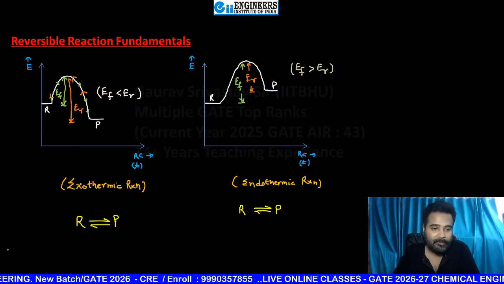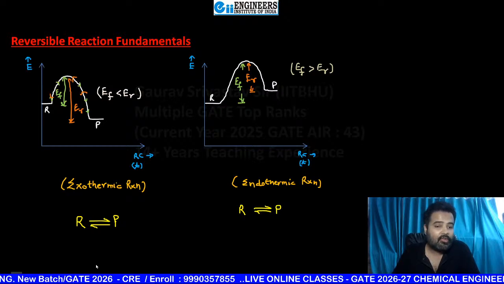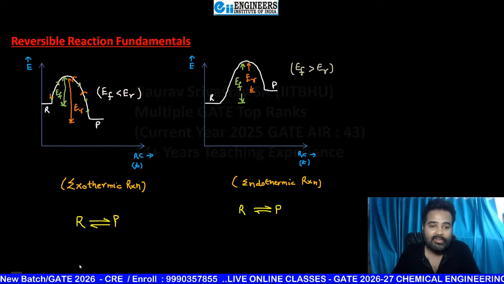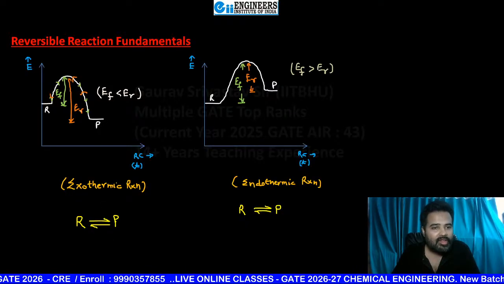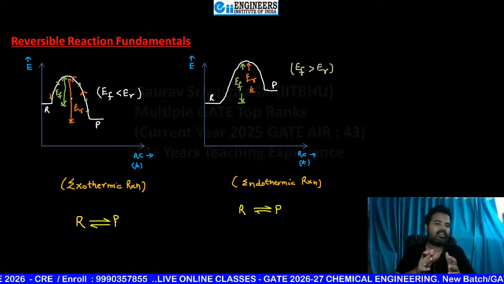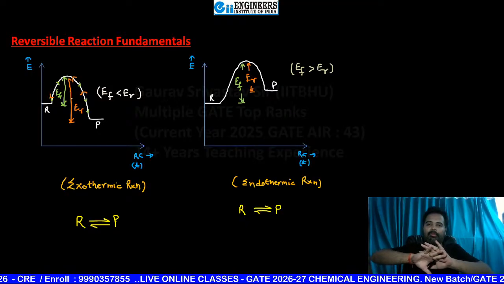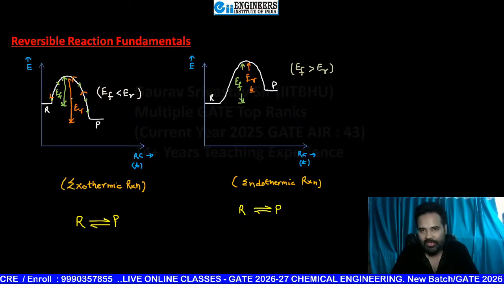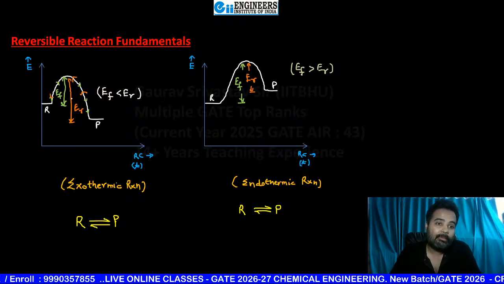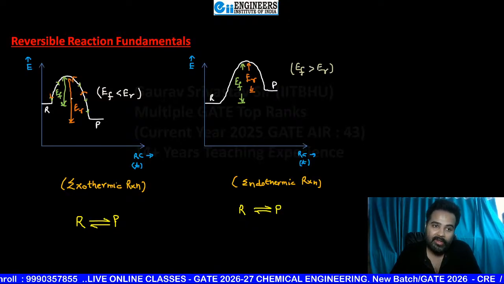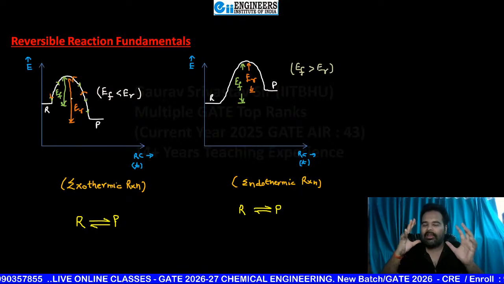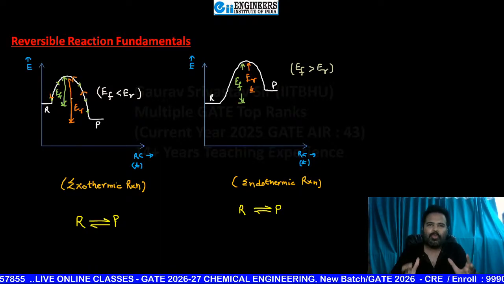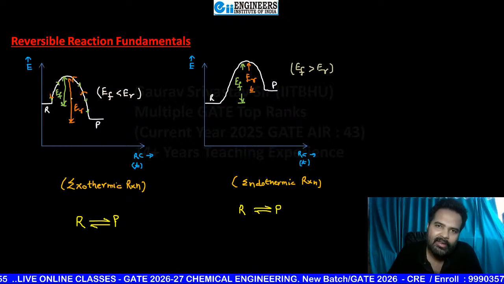Why is it low, beta? Because of the energy that is required here for the reaction. If you are going to proceed with this reaction at low temperature, what is going to happen? The reverse activation energy value is higher. That means you are not going to provide enough heat energy.